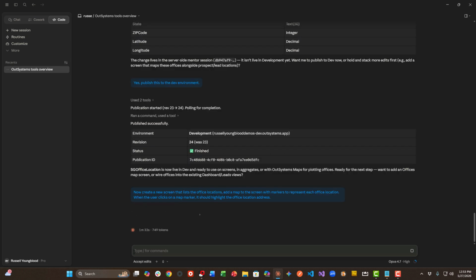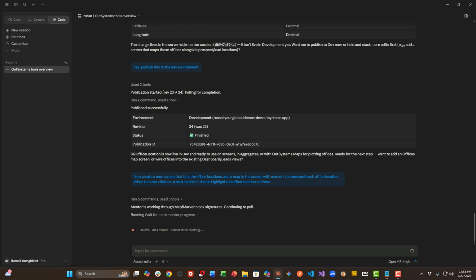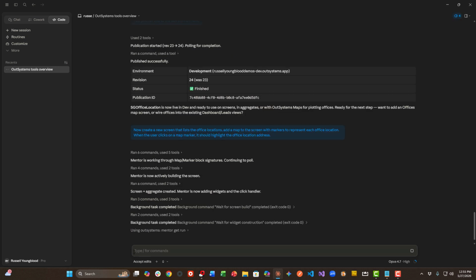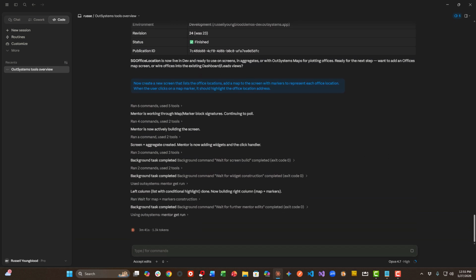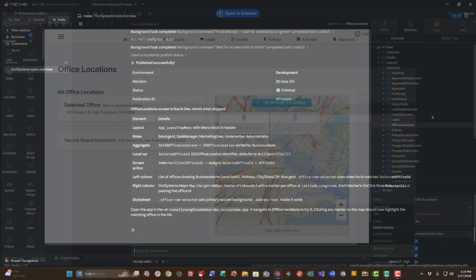We want a list of all of the office locations and then a map with all of the map markers placed so that when the user clicks on the map marker, it should represent the correct location address based on the latitude and longitude. So we'll let Claude do its work, and pretty quickly we have that screen built. Once that screen is built, Claude will go ahead and publish those changes, and then we can switch over and preview this from the IDE.